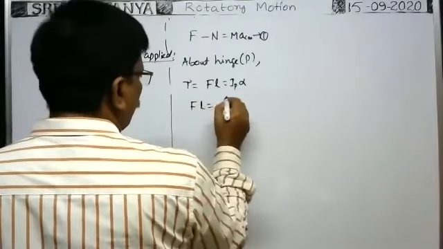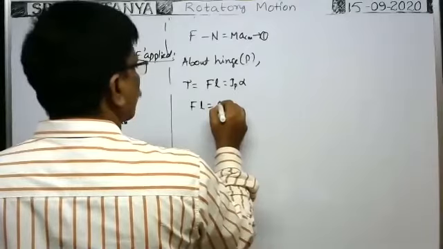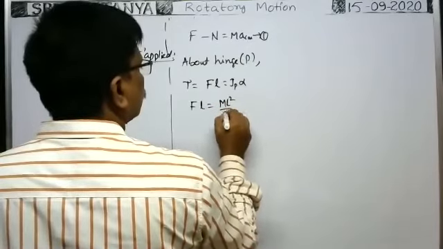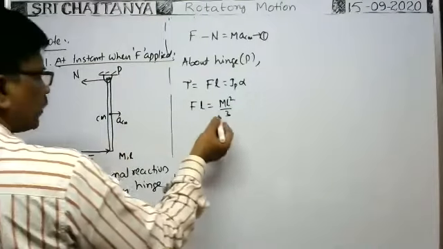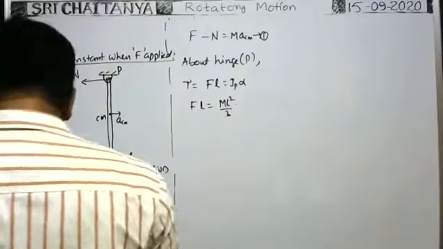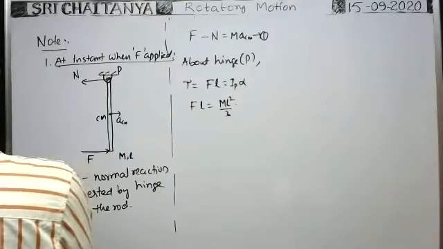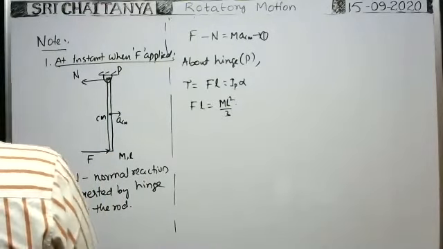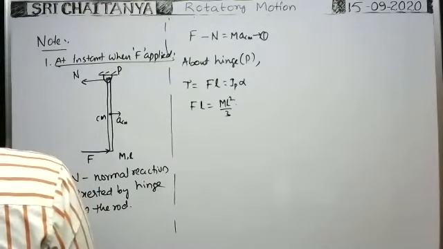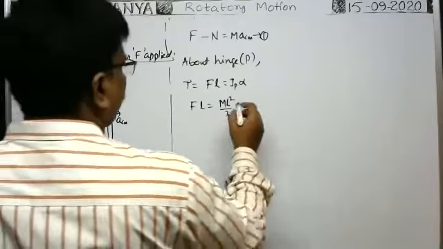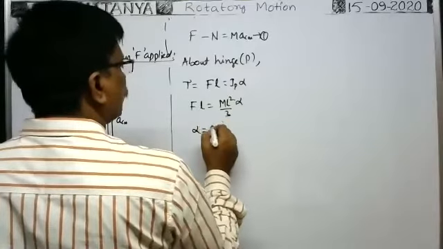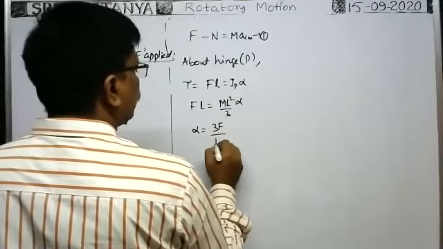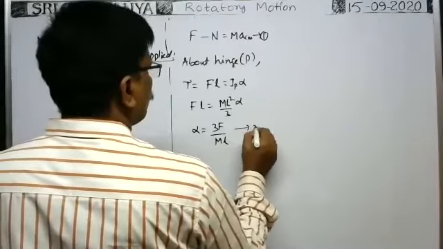So FL is equal to I_P, which is ml square by 3, into alpha. From this alpha is equal to, L square cancels, 3F by M into L. This is equation 2.